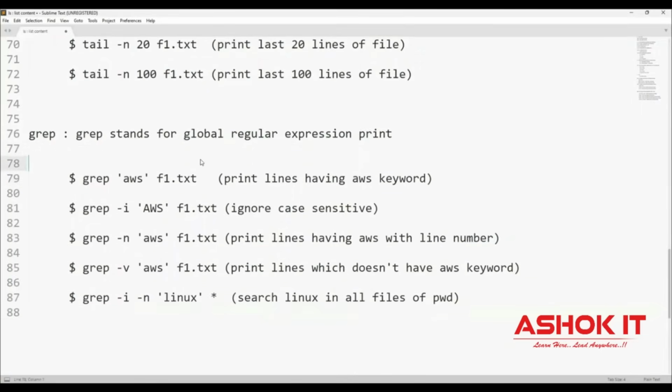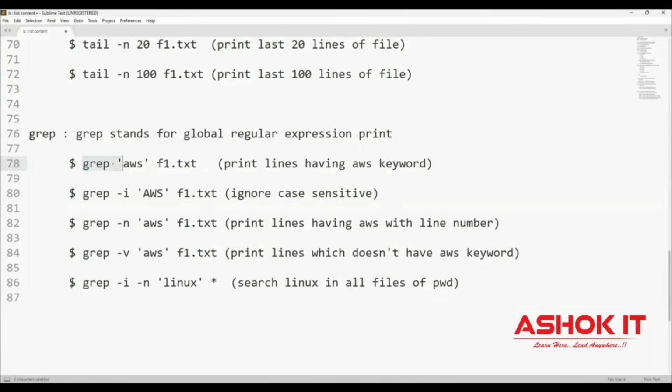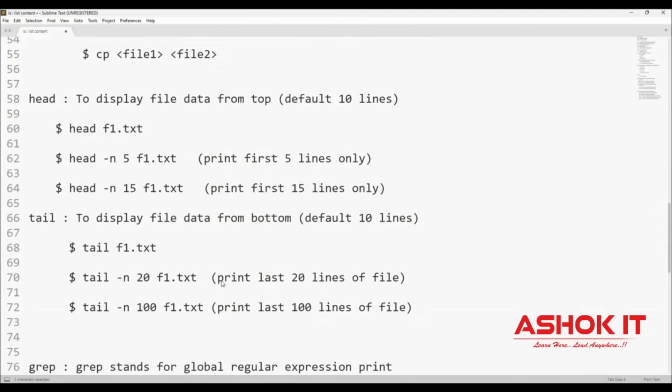See the syntax. Grep stands for global regular expression print. Grep AWS f1.txt will print the lines which have the AWS keyword. -i ignores case sensitivity. -n prints the lines having the AWS keyword along with their line numbers. -v AWS prints lines which do not have the AWS keyword. Suppose you don't want to give the file name and want to search for that keyword in all the files in the present working directory, then you can use a star. Then it will search for the Linux keyword in all the files available in the present working directory.